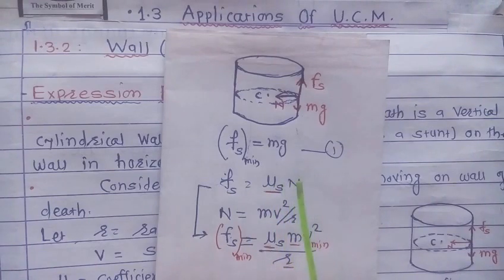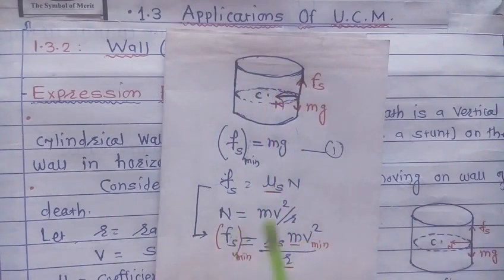Now how is normal reaction generated here? When the vehicle moves in the horizontal circle, it performs circular motion, and therefore centrifugal force acts on the vehicle in the outward direction, and this force also acts on the wall, and by Newton's third law, this wall also exerts an equal and opposite force of reaction, that is the normal reaction. Therefore the normal reaction N is equal to centrifugal force, that is mv square upon r here, where r is the radius of this veil.